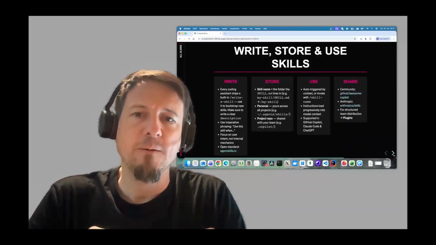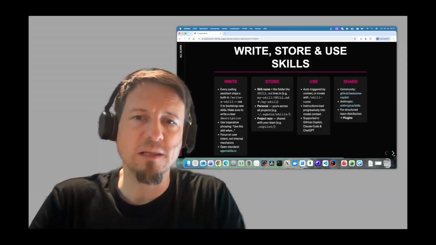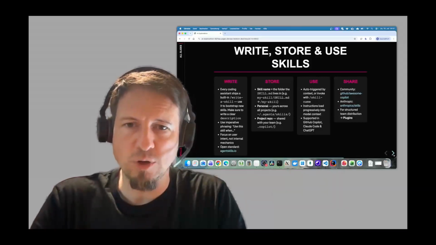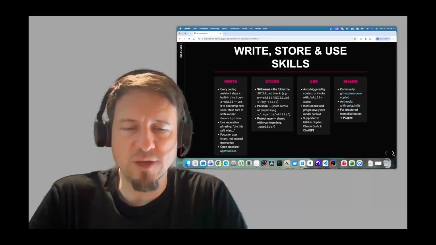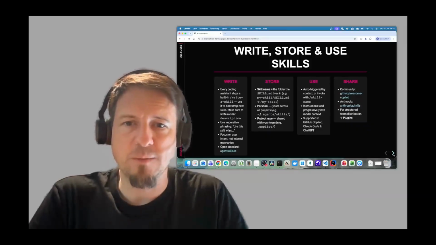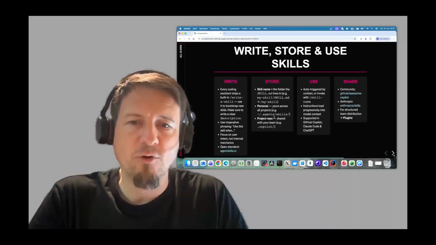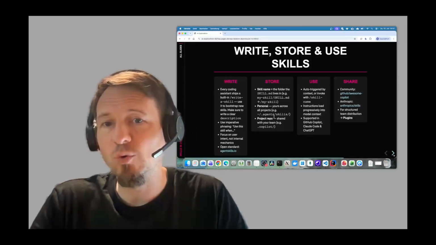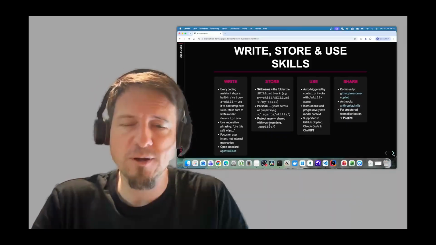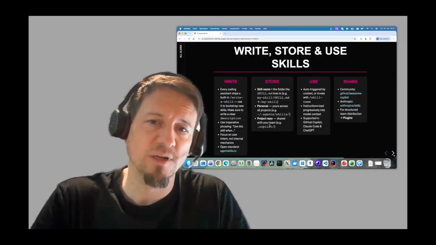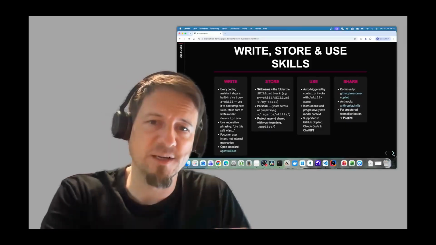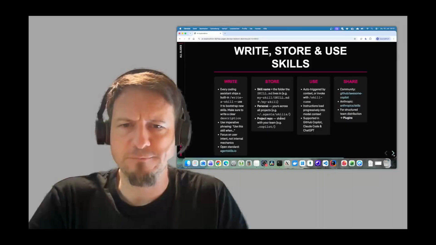You can have personal skills which are available in all of your projects in all workspaces. Therefore, you have to store them in your home folder, for example, in the .agents folder or in the Claude Code .claude folder or in GitHub Copilot's .copilot folder, and they're inside the skills subfolders.